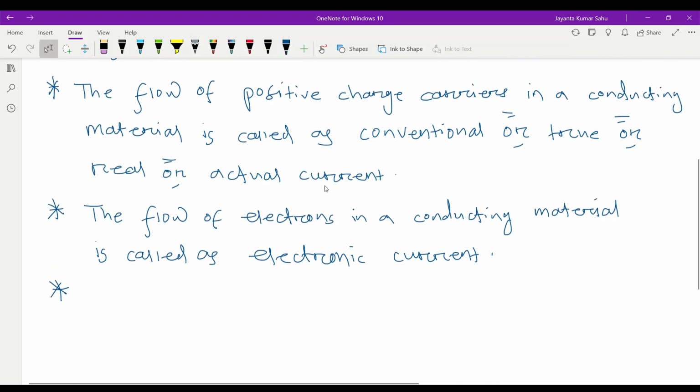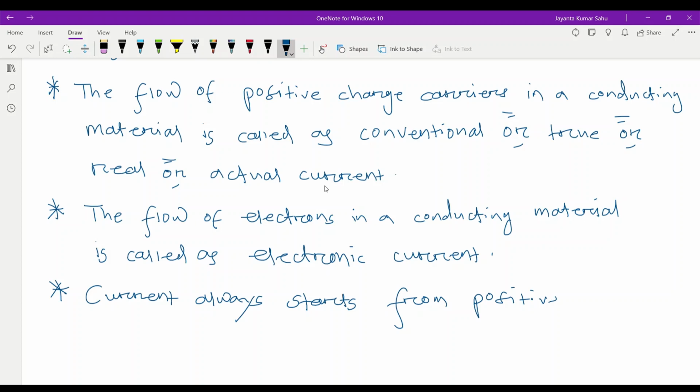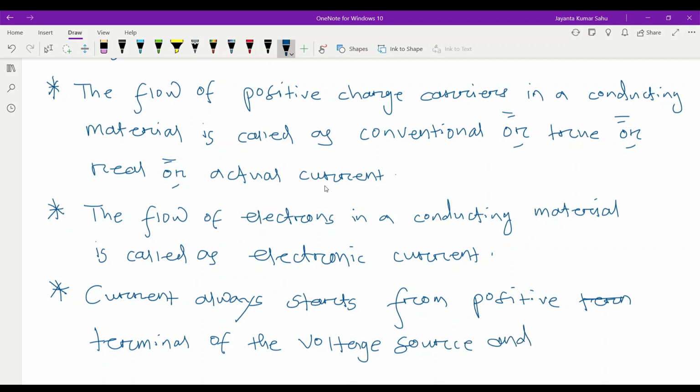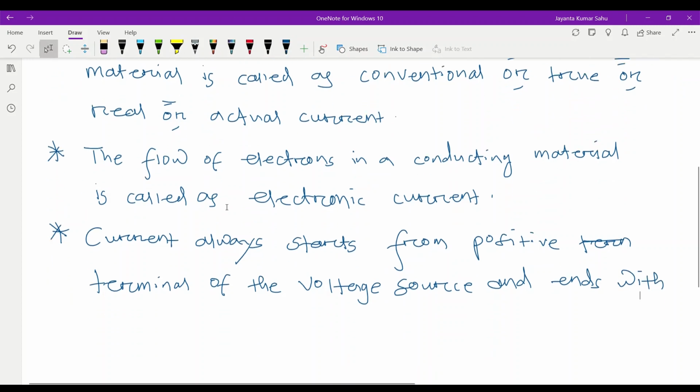Current always starts from the positive terminal of the voltage source and ends with the negative terminal.